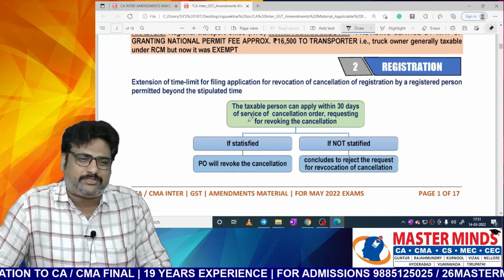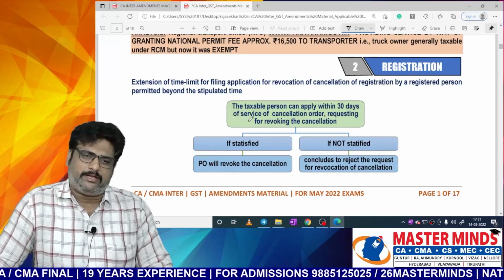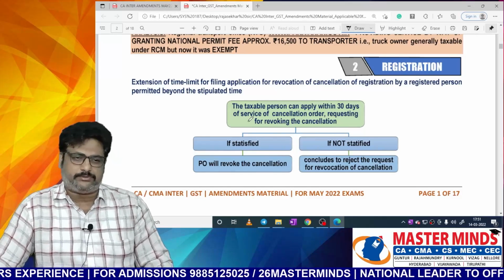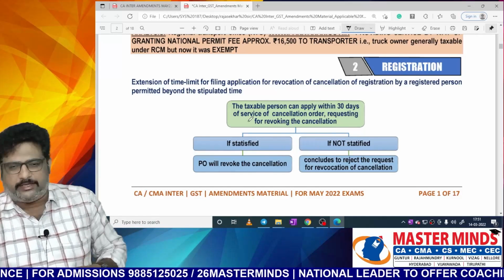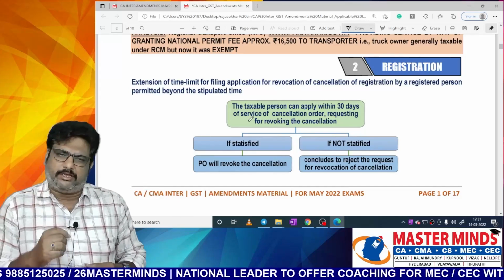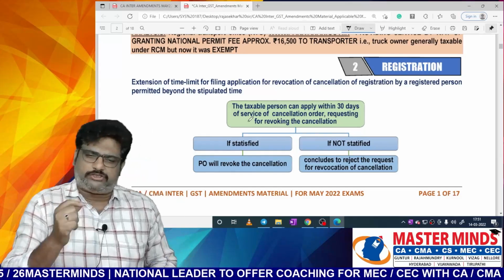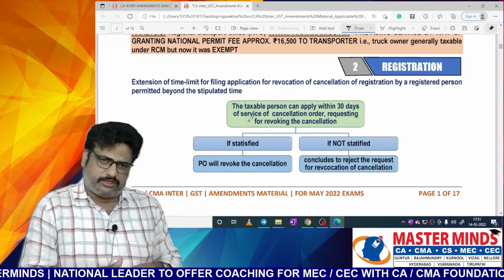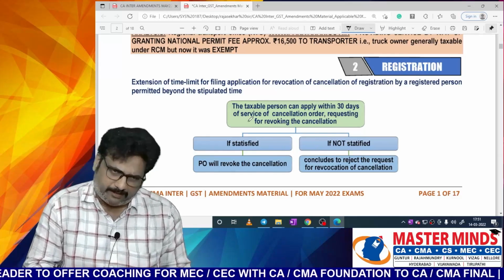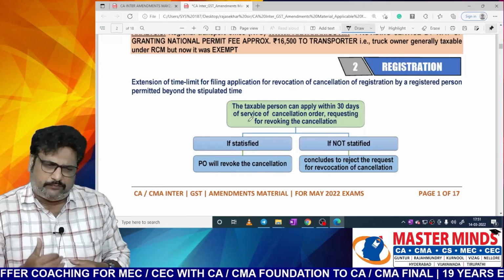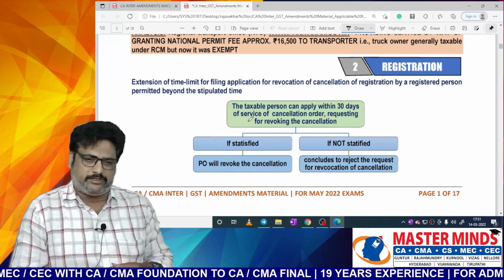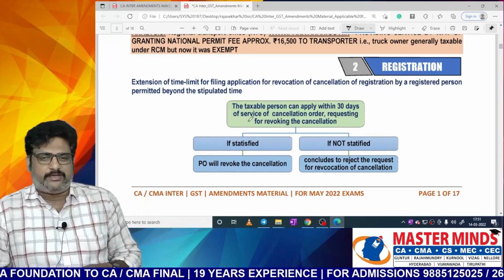Okay. So, extension of time limit for filing the application for revocation of cancellation of registration by the registered person. Previously, as per section 30, when your RC was cancelled, within 30 days you have to apply for revocation of cancellation. This point was there under section 30. But now, after amendment, there is an extension of time limit for filing the application for revocation of cancellation. Previously, what is the point, ma?